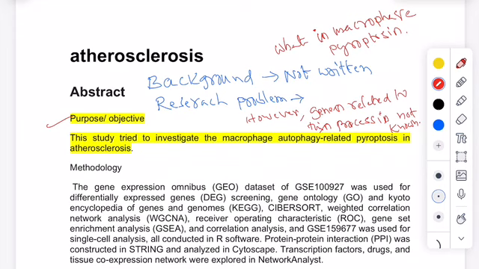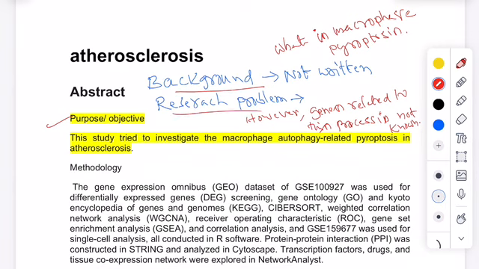Before writing the objective or purpose, we should write the background of the subject. From the background we could understand the significance or the importance of the study or the research paper. They should have written that background here.